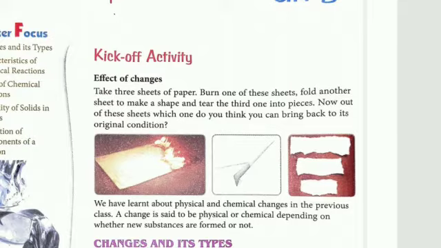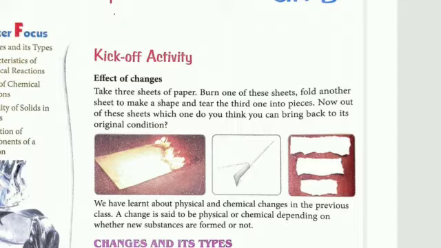Now out of these sheets, which one do you think you can bring back to its original condition? Only the second one. Fold another sheet and make a shape that we can unfold and make again a sheet. But burning of the sheet, it cannot be changed.